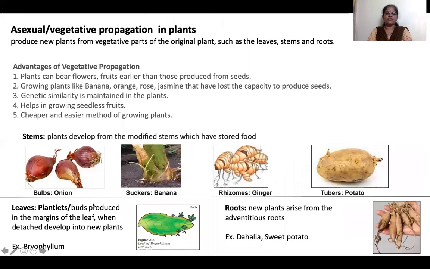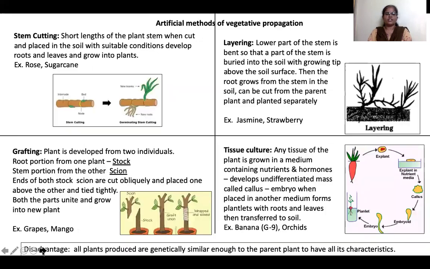Previously we saw natural methods of vegetative propagation from stem, leaves and roots. These are the natural forms of vegetative reproduction, whereas these are the artificial methods of vegetative reproduction. Okay.